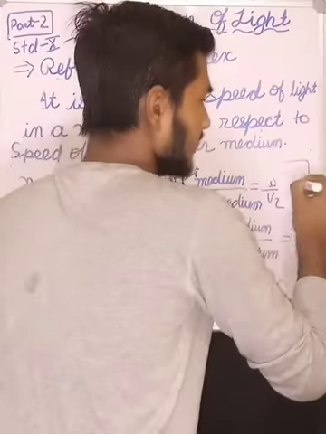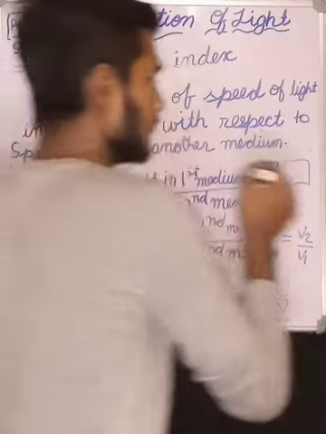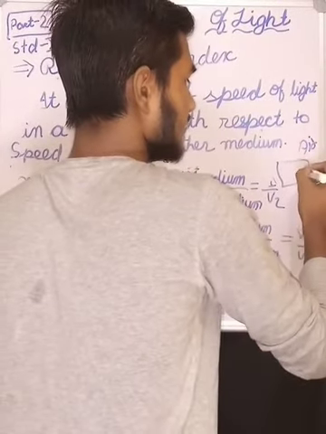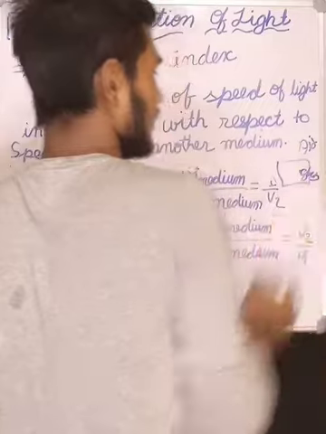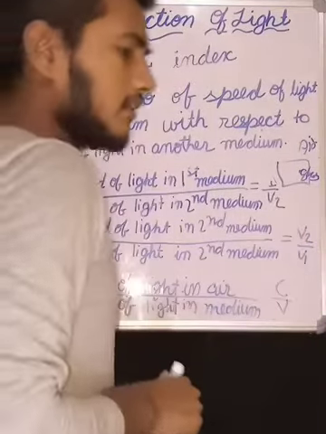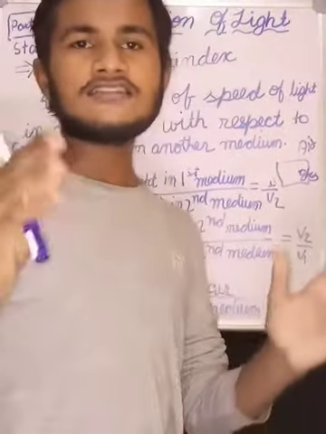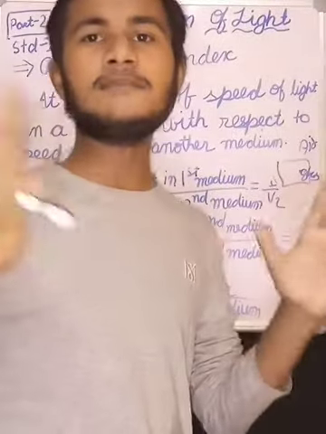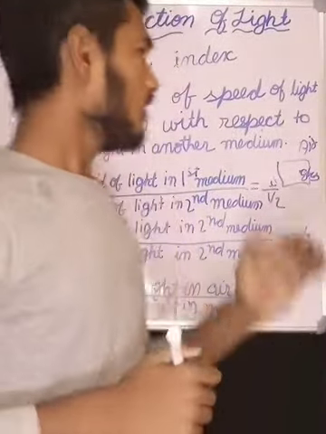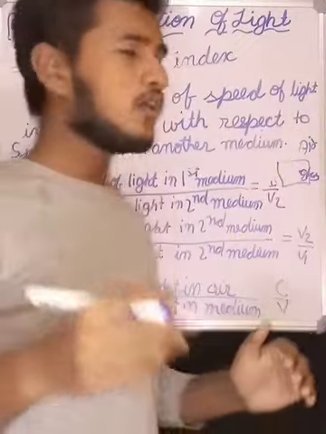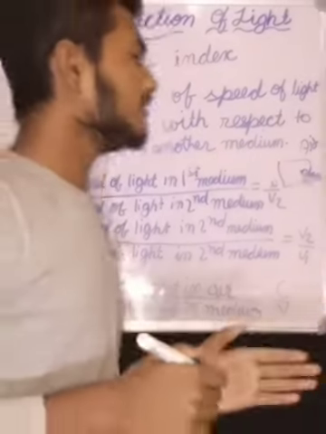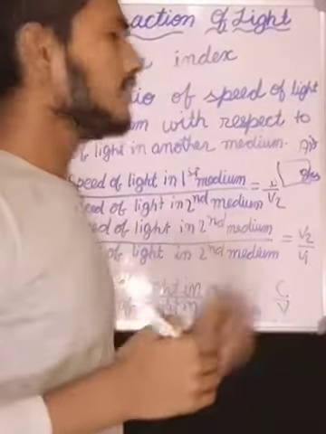It is a rectangular glass slab, this is an air medium, and this is a glass medium. In air, the particles are not tightly packed, but in the glass slab, particles are tightly packed. So light does not get efficient space to travel in glass, but it gets efficient space to travel in air.